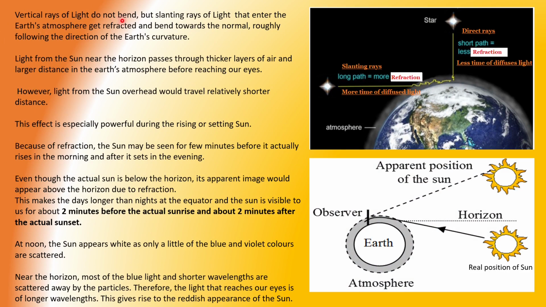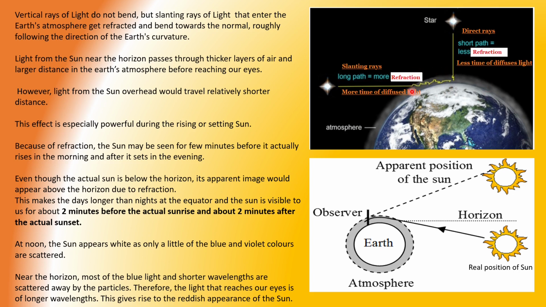Vertical rays of light do not bend, but slanting rays of light that enter the Earth's atmosphere get refracted and bend towards the normal, roughly following the direction of Earth's curvature. Now, look at this particular diagram. Direct rays, and it does not bend. So less time of diffuse sunlight, whereas slanting rays, long path, more refraction, more time of diffused light.